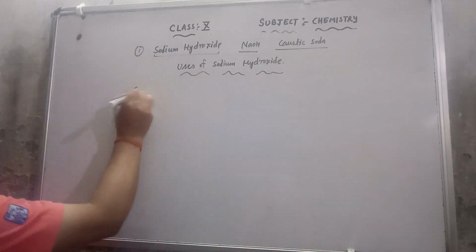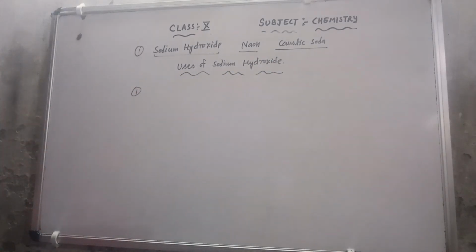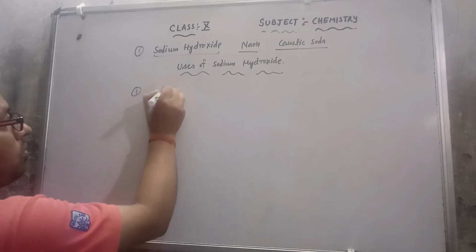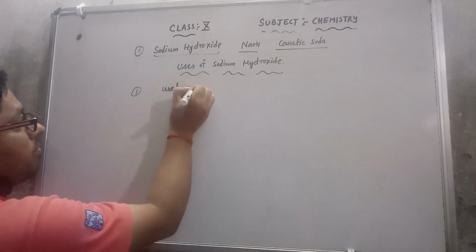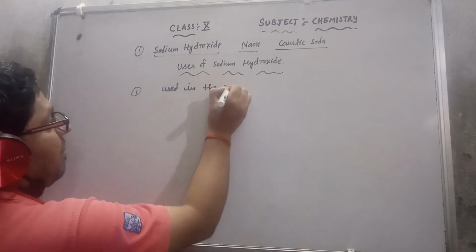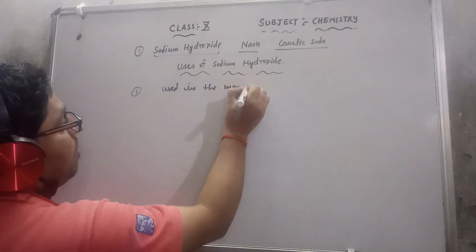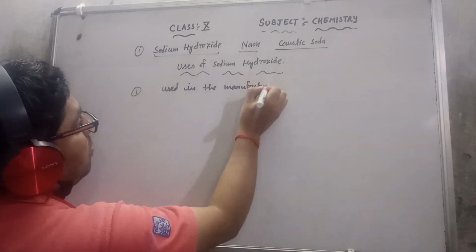Now, the first use: it is used in the preparation of soap. It is used in the manufacturing of soap.